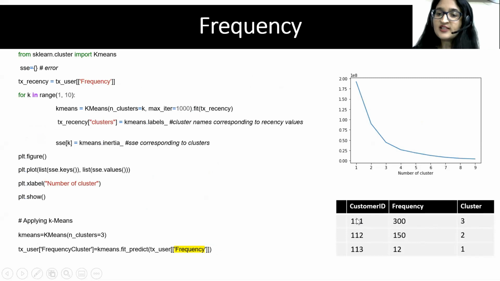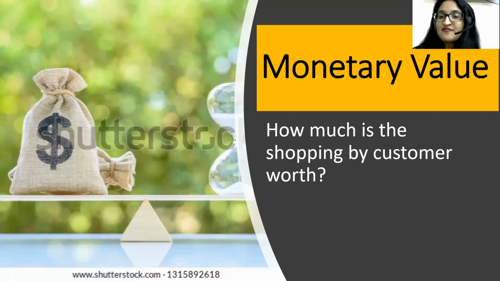So 111 is the most frequent. The most frequent people are in cluster 3. The least frequent are in cluster 1, according to this example that you see. 111 has transacted the maximum number of times, 300 times. His cluster is 3. And 112 has transacted 150 times. His cluster is 2. 113 has transacted 12 times. His cluster is 1.